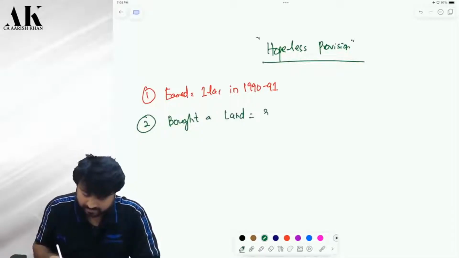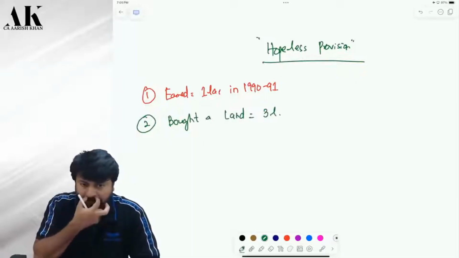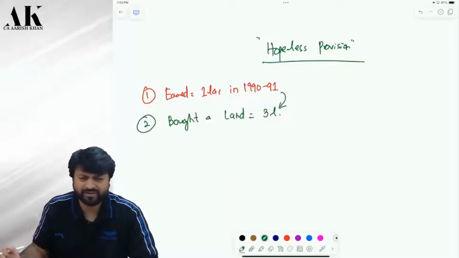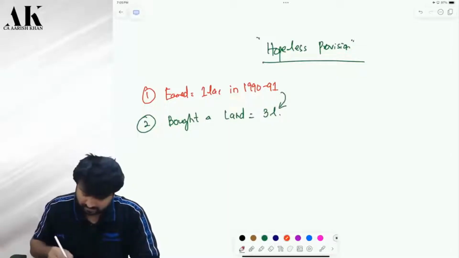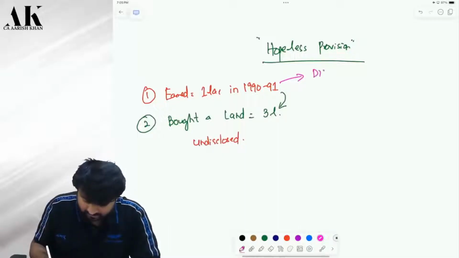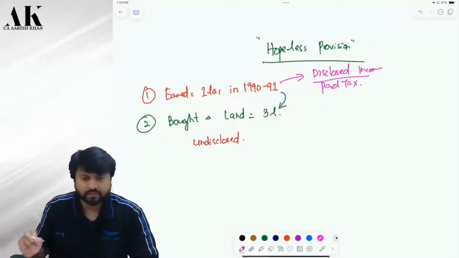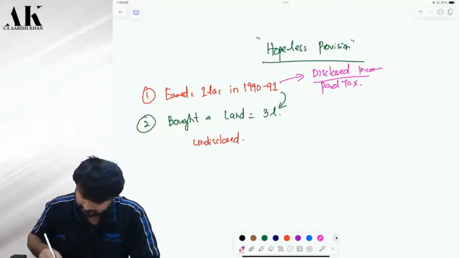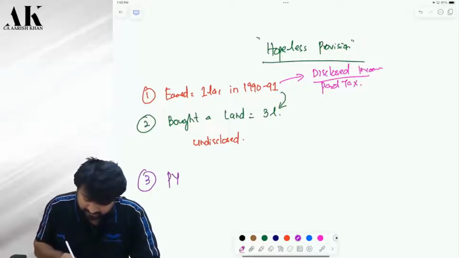I bought a land of say 3 lakh rupees. From this money I bought a land of 3 lakh and some money I put from my pocket. Now this land is undisclosed. This income you have paid tax on. Is it clear? Now, suppose in previous year 23-24, AO catches me.